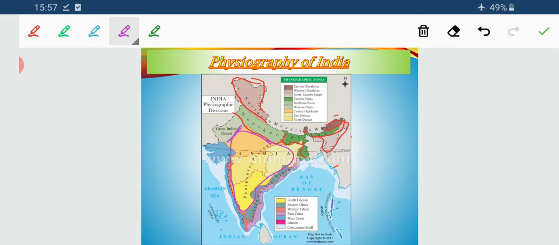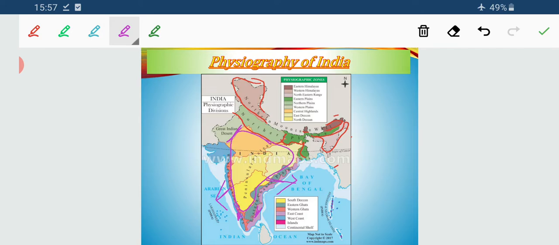Then we have the coastal groups. Now you can see that two tinges are there beside the coast. One is a bluish shade and another is a little bit of magenta color.